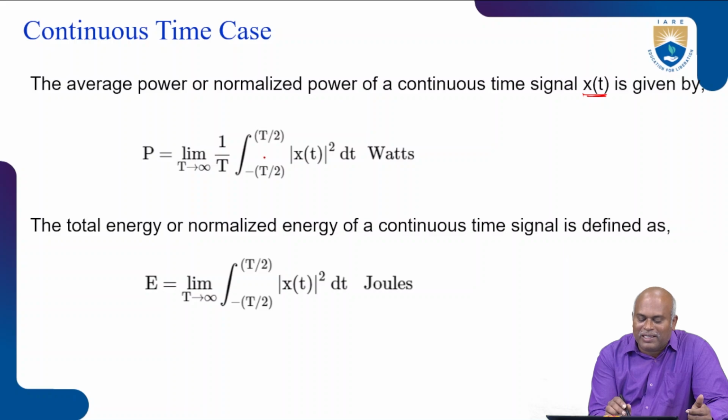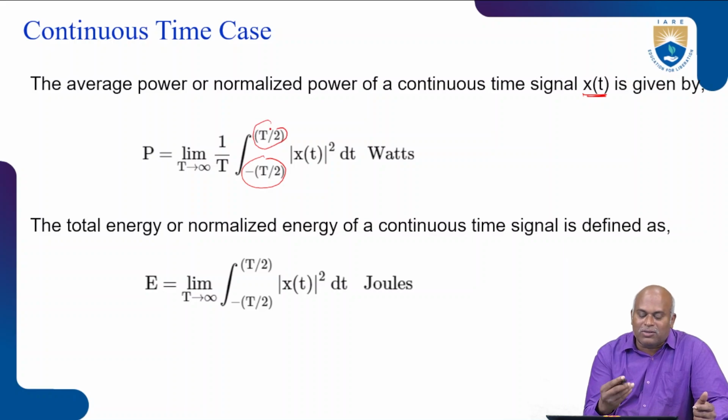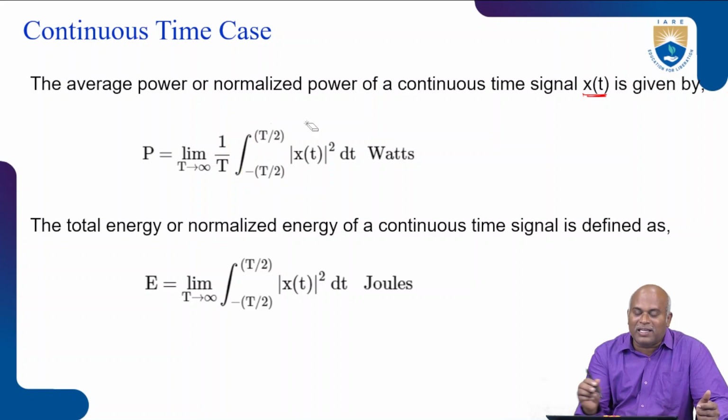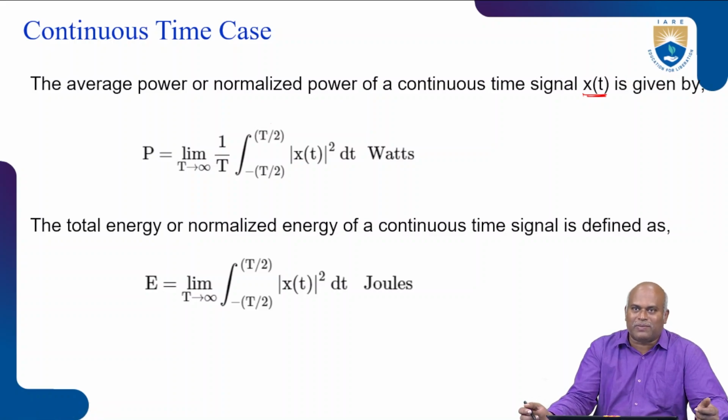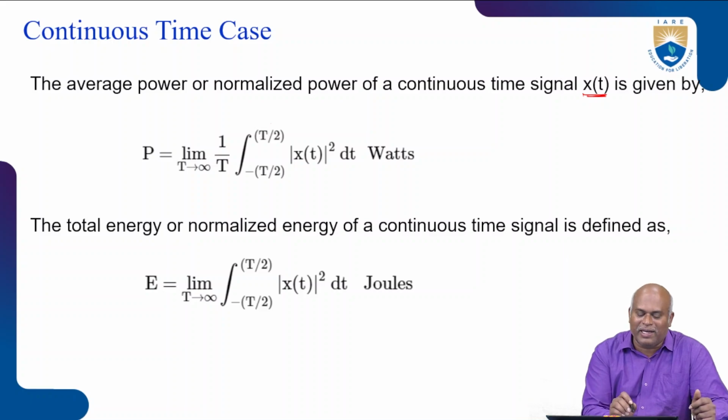For the periodic signal, the interval I take is minus T by 2 to plus T by 2 of integration. So only if the signal is periodic is it possible to find the power or normalized power of a continuous time signal or discrete time signal, both. Here we discuss the continuous time signal.